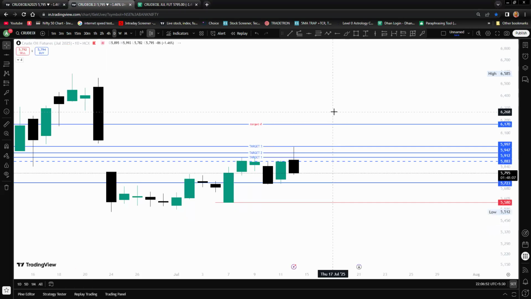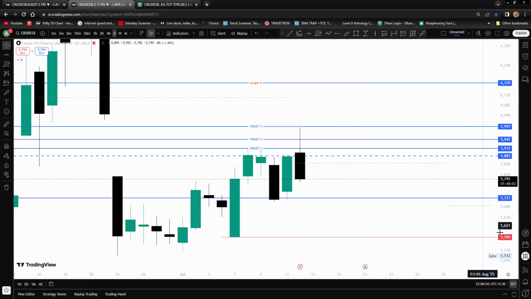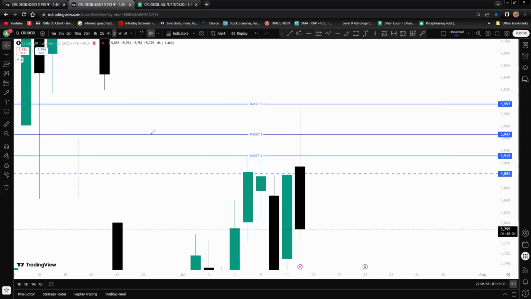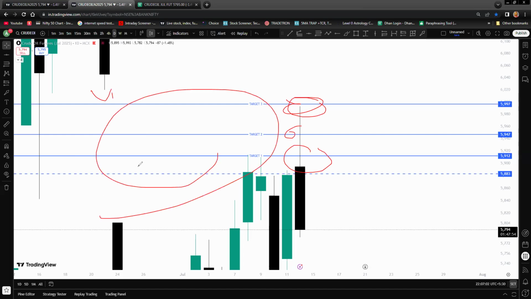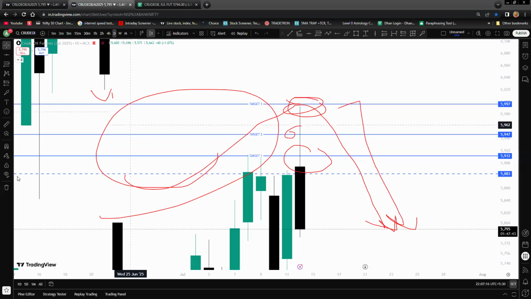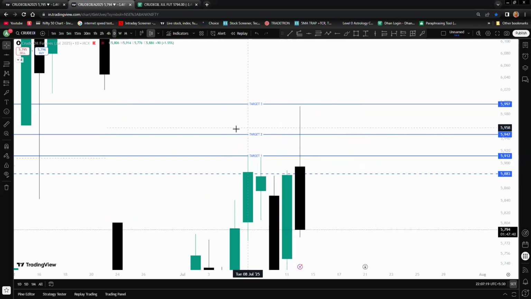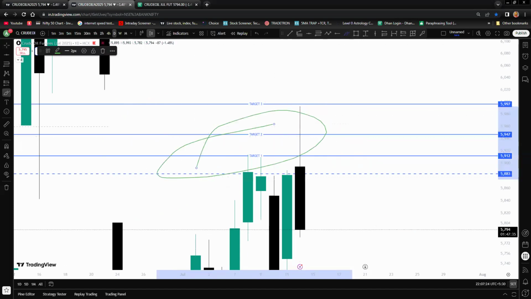Now, in today's chart, we have seen the crude oil targets. The first target was this and this depth. From there, the third target, this gap, has been filled. And after filling this gap area, crude oil has fallen very sharply. So let's see if any recovery is coming or not. Otherwise, these buyers will be trapped in this area, those people who have entered here in the longs.